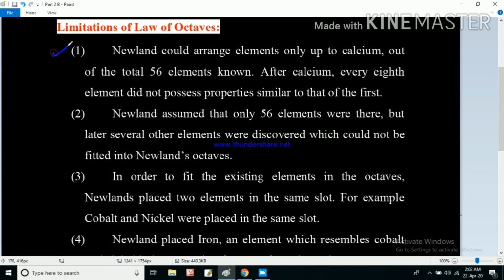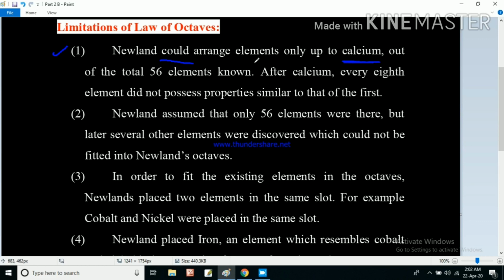In the first limitation, Newland could arrange elements only up to calcium. If you go back and see the table, you can see calcium is there. Out of the total 56 elements known during his time, he could arrange only up to calcium.